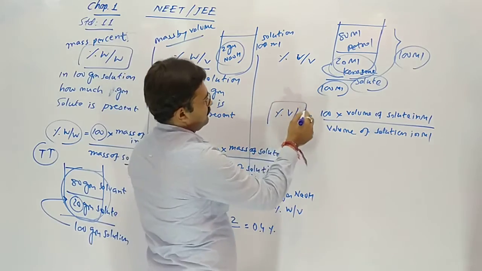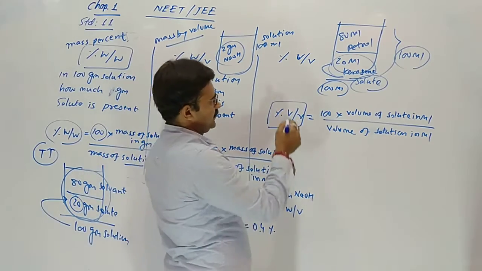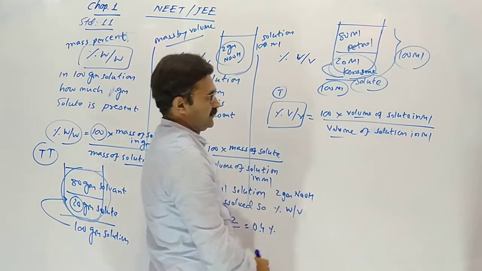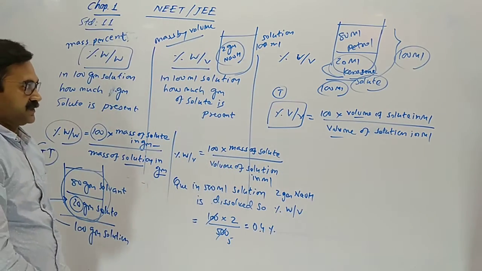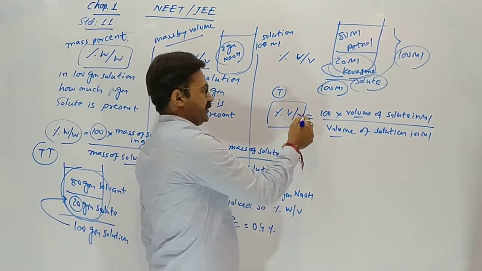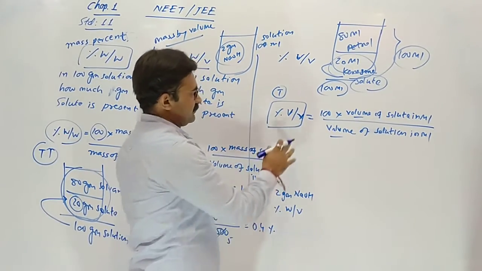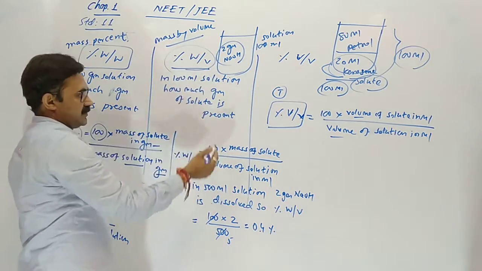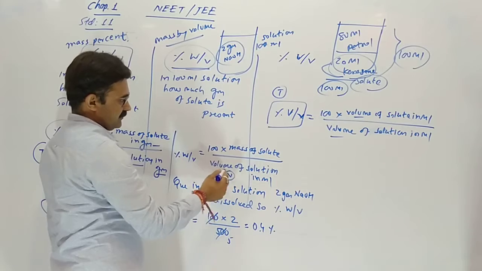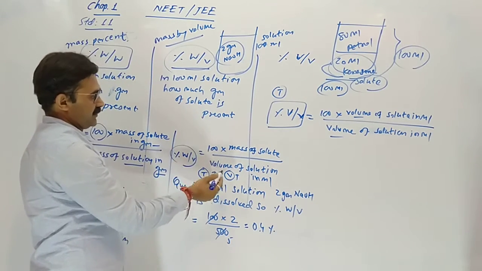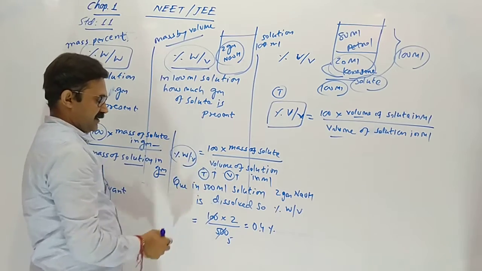This method depends upon temperature. In the formula volume is there, so volume always depends upon temperature. So with changing temperature, volume by volume percentage changes. Here weight by volume also changes. When we increase the temperature, volume increases, so weight by volume is inversely proportional and it will decrease.